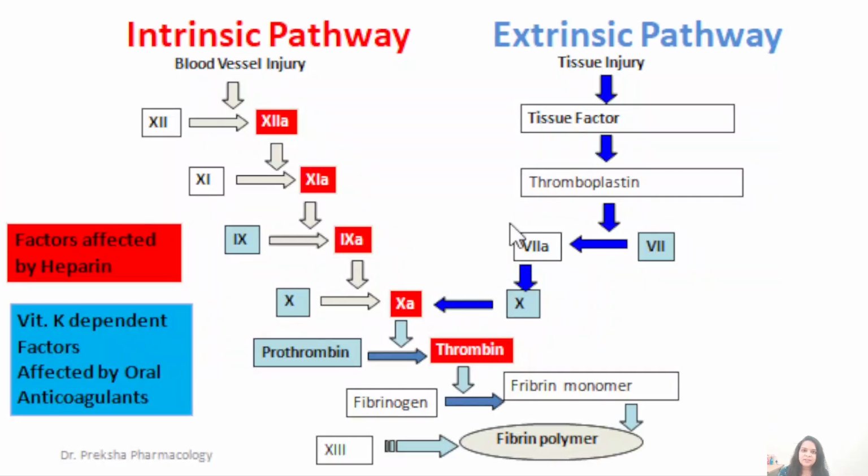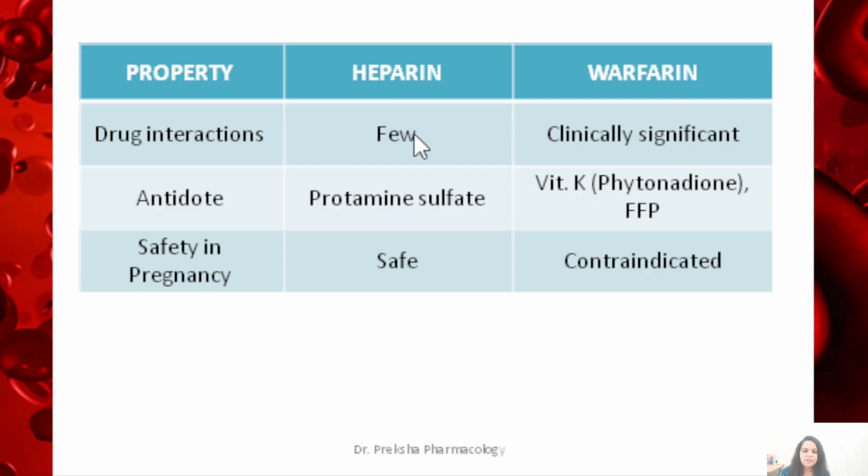Now let us connect this with the coagulation pathway. Heparin mainly affects the intrinsic pathway clotting factors, and that is the reason we monitor aPTT, and warfarin mainly affects the extrinsic pathway, and that is the reason we monitor by PT or international normalized ratio. Heparin has a few drug interactions and they are not clinically significant. Warfarin has clinically significant drug interactions, and so we have to increase or decrease the dose of warfarin based on drug-drug interactions.